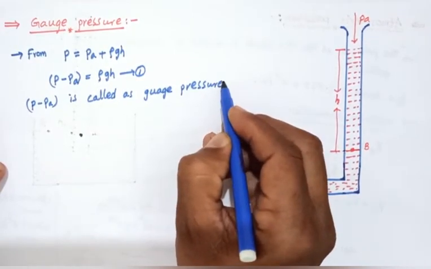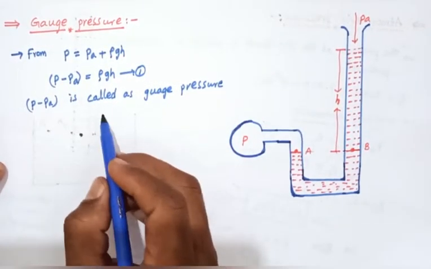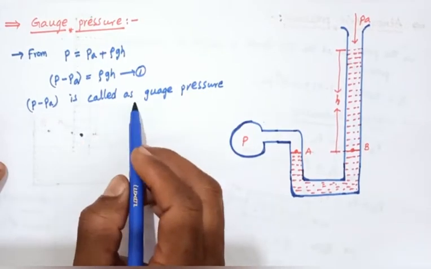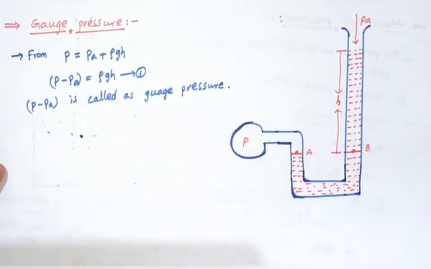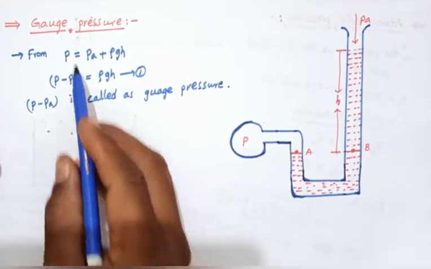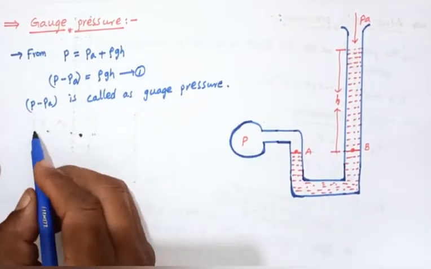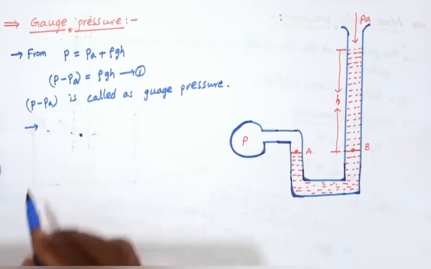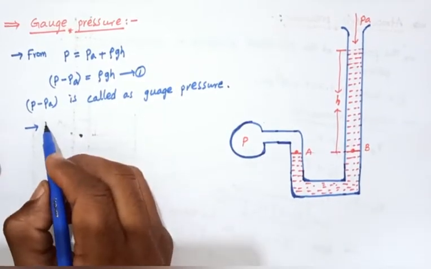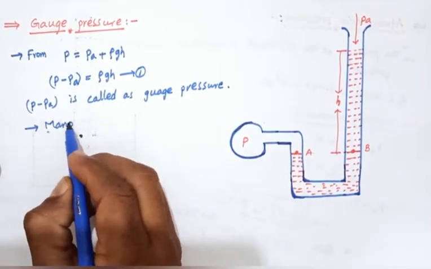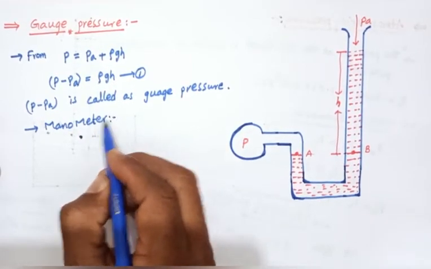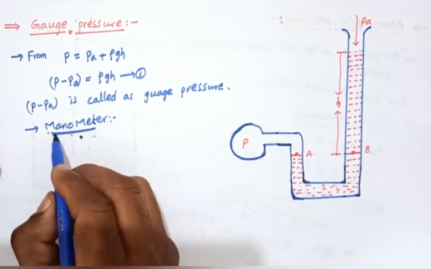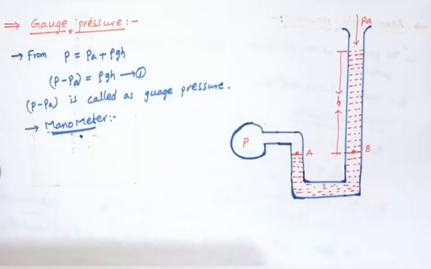The excess pressure at a point at a depth is called the gauge pressure. Here the gauge pressure is measured with a manometer. The manometer measures the gauge pressure.